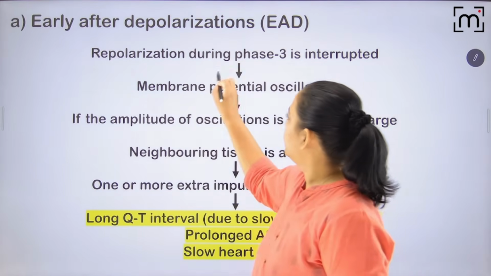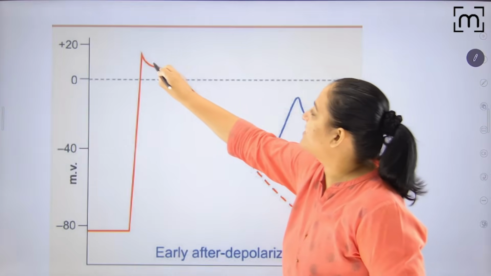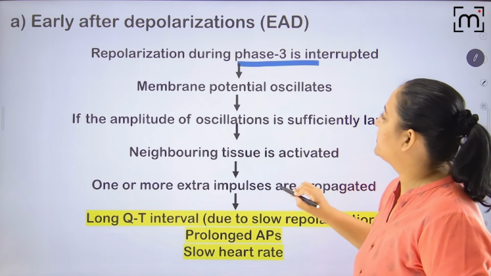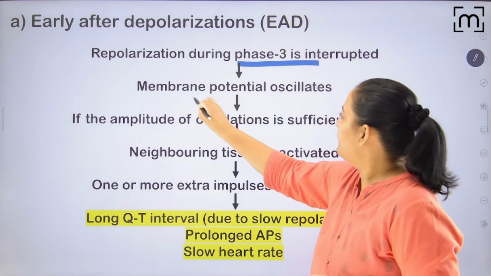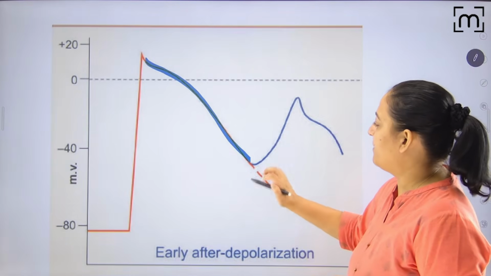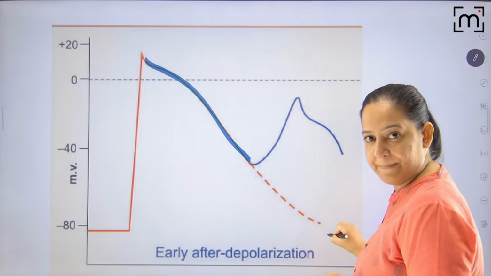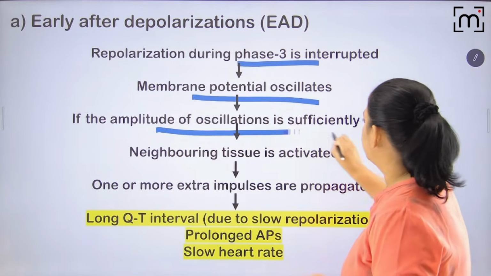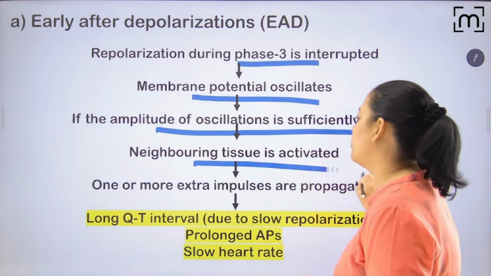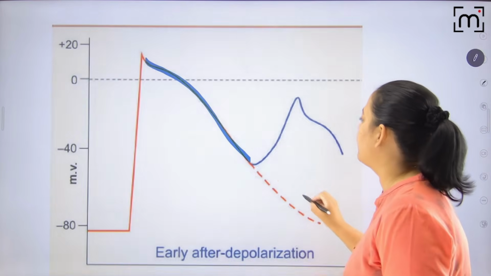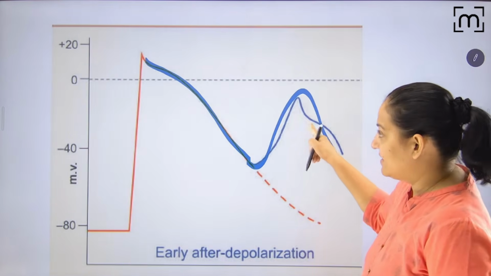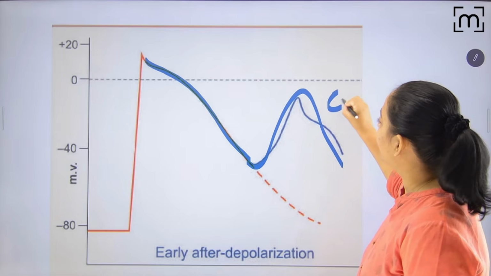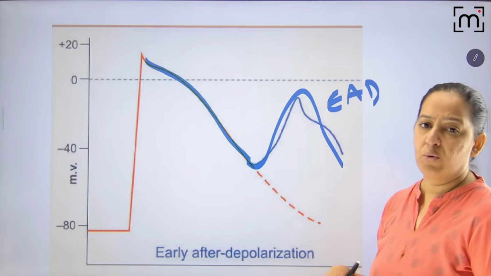Can you see here? During phase 3. This is phase 3. Appreciate phase 3. During phase 3 depolarization, the membrane oscillates. The membrane potential is not coming to the RMP. It is oscillating here. And if the amplitude of oscillation is sufficient, neighboring tissue is activated and one extra impulse is generated. And this extra impulse is known as early afterdepolarization. Don't go into the detail.